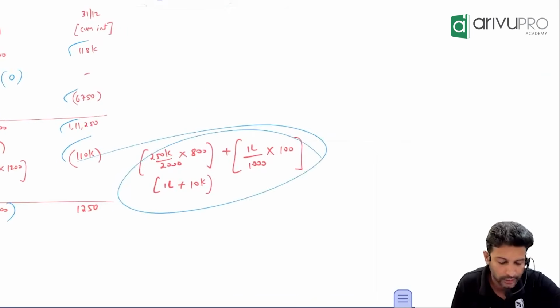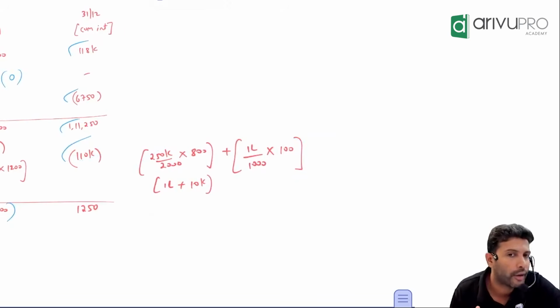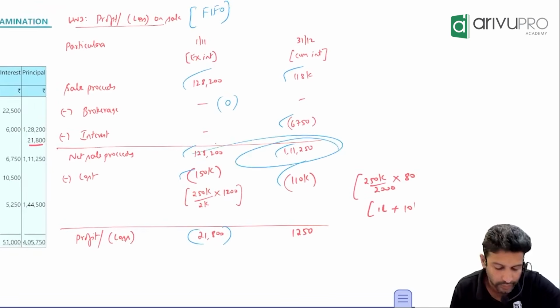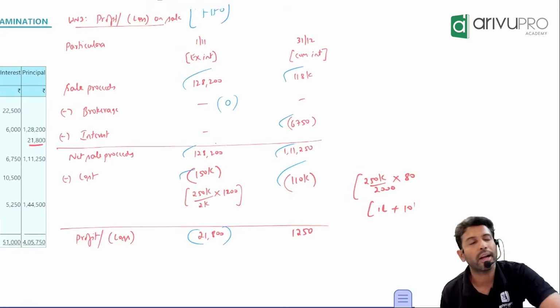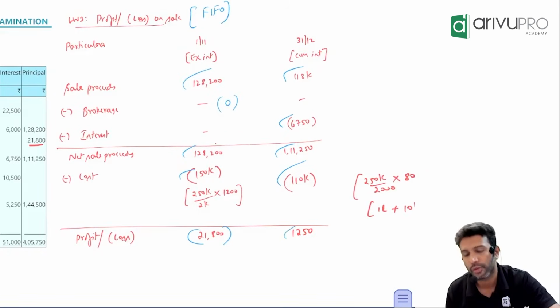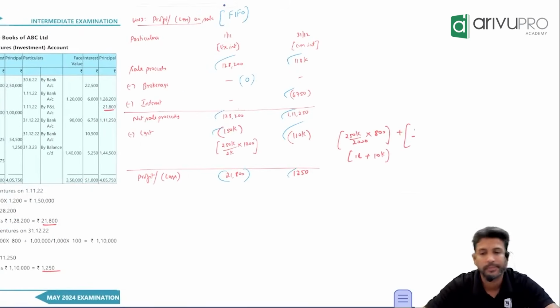You'll have to calculate this two times. Done now. You sold it for what? 1,11,000. Cost is 1,10,000. Sad or happy? Happy face. How much is the extent? 1,250. It's a case of profit. That's it. This is your working note, not the requirement.